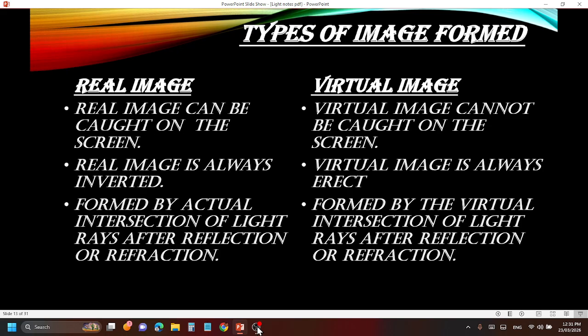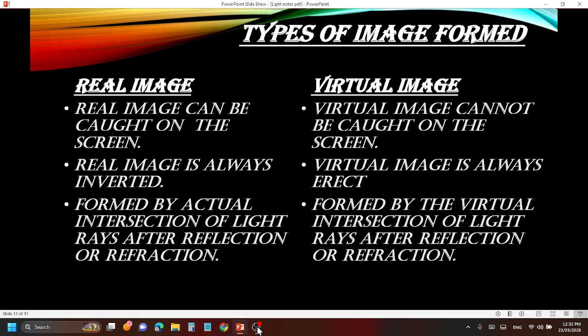Next, types of image formation. One is real image, one is virtual image. A real image, as the name suggests, is real, meaning it can be caught on the screen. A virtual image is the image that cannot be caught on the screen. And a real image is always inverted. Inverted means upside down. Imagine you are seeing your real image on the screen: your legs will be up and your head will be down.